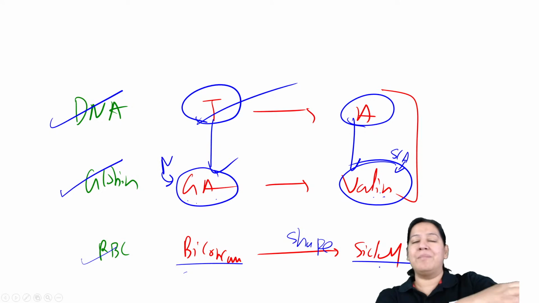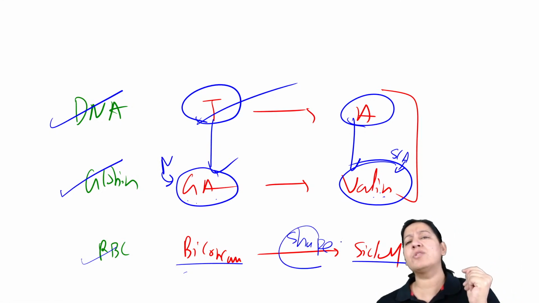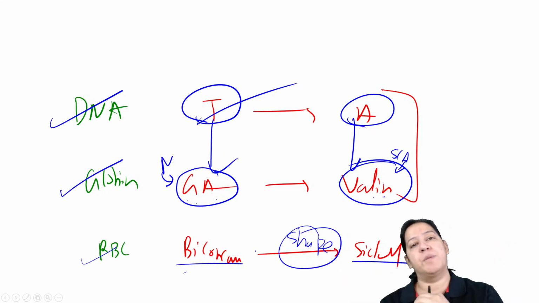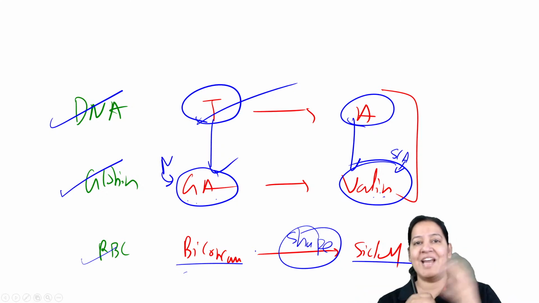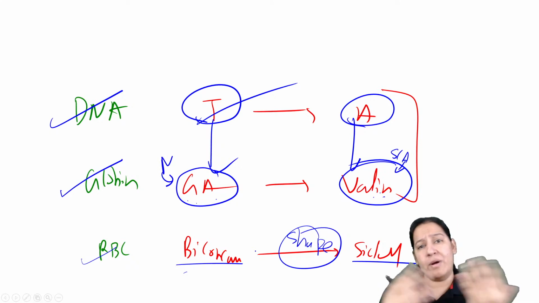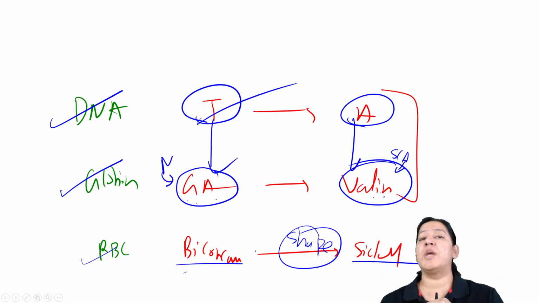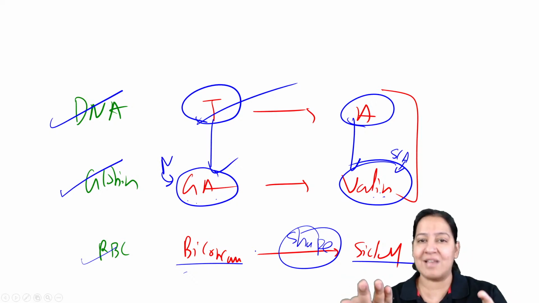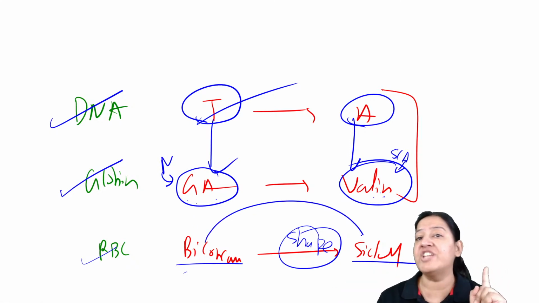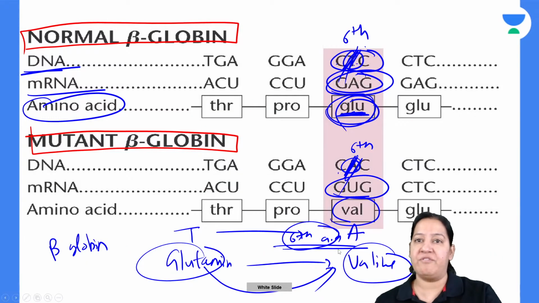So you will say कि ma'am, शेप चेंज हो गया तो उससे मुझे क्या फर्क पड़ता है? Now inside my blood, I don't take every day my RBC out and see what is the shape of my RBC. Now instead they are biconcave inside my blood, or instead they are sickle inside my blood vessel. How does it matter to me being a human being? How does it matter? What is the shape? Even if you ask a layman what is the shape of your RBC, layman don't know. I don't know what is the shape of my RBC. How does it matter for me? Whether they are square, whether they are triangle, whether they are circle, how does it matter to me? How does the patient will have clinical symptoms because of this change in shape? How does it matter for a patient, for a human being?